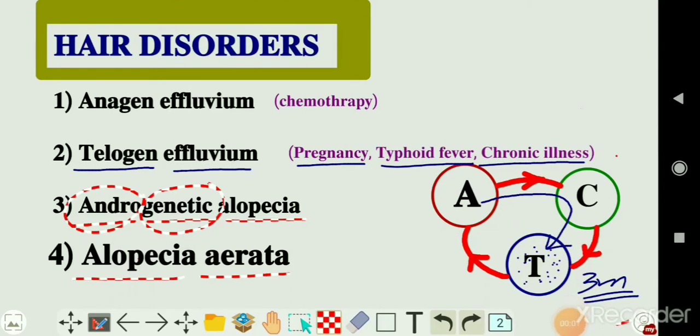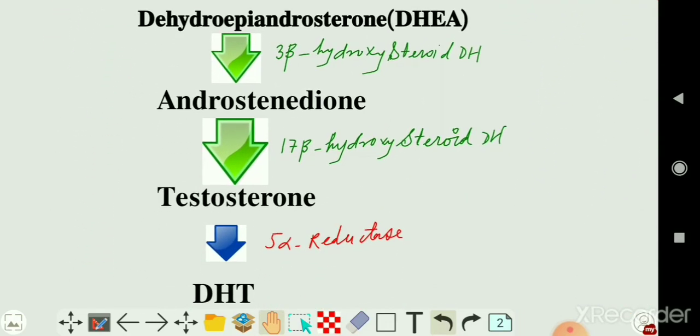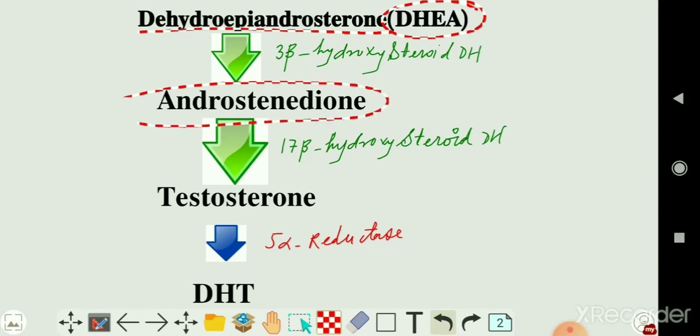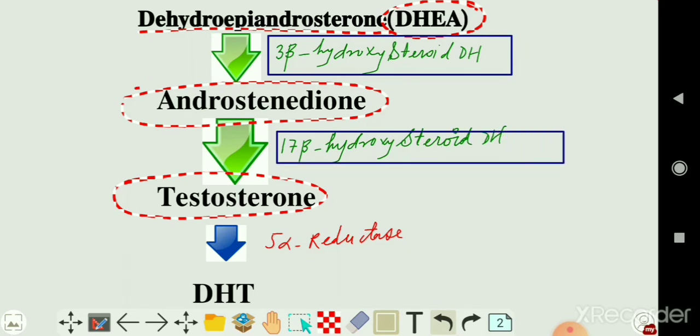Now let's see which androgen hormone is responsible for androgenetic alopecia. The precursor for the androgens is dehydroepiandrosterone, or simply DHEA. This DHEA is converted into androstenedione by the help of an enzyme, that is 3-beta hydroxysteroid dehydrogenase. And this androstenedione is converted into testosterone by the help of an enzyme 17-beta hydroxysteroid dehydrogenase.